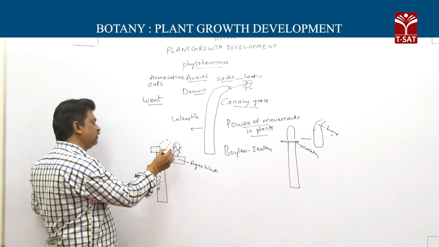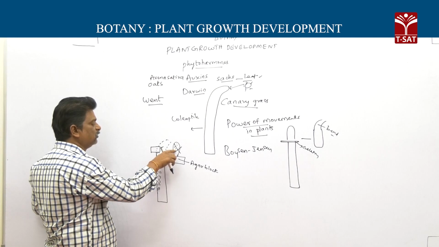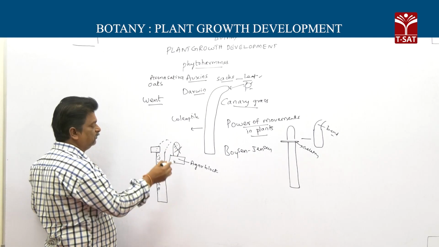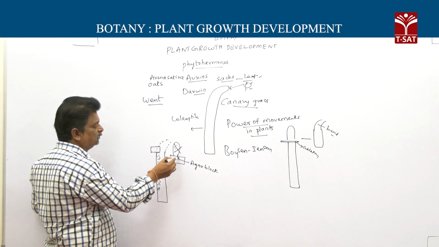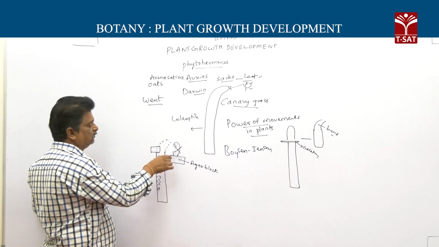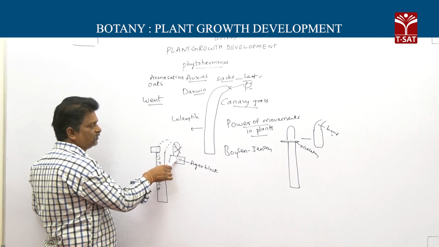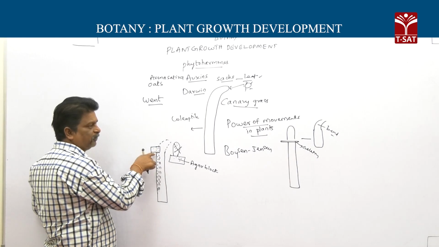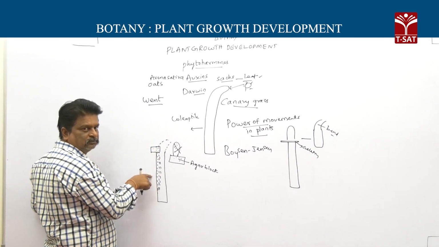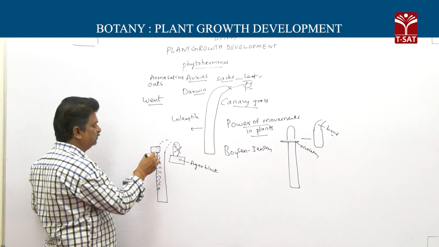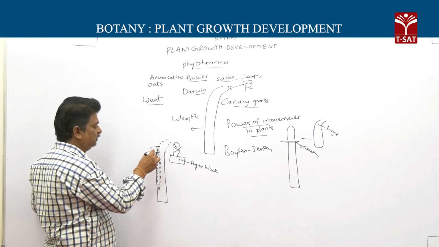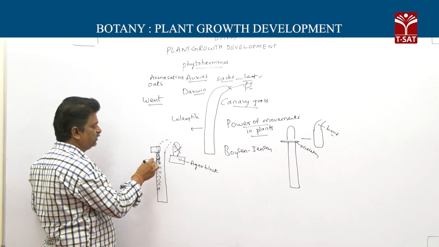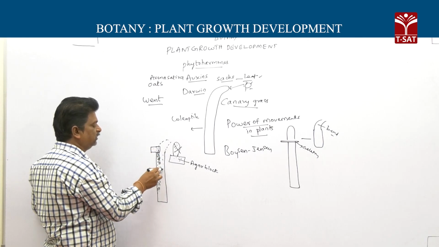Actually, these growth regulators are synthesized in the coleoptile tip. When it is placed on the agar block, these chemicals migrate from the tip to the agar block. When the agar block is placed halfway on the decapitated stump, the growth regulators migrate to only one side, not the other side.